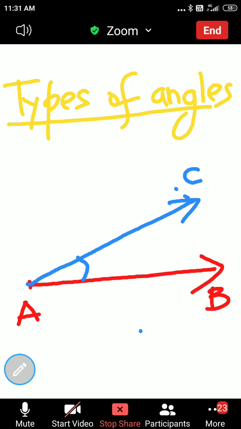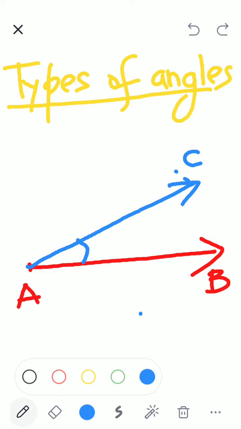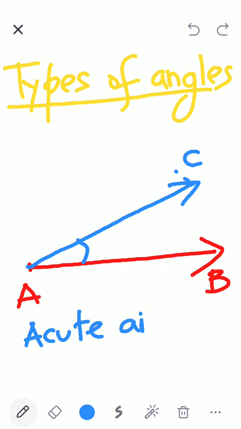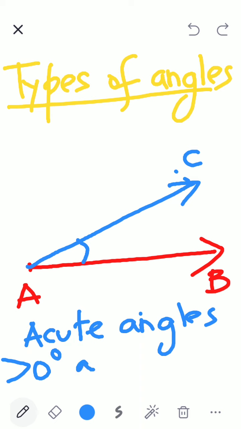Okay. So these angles are called acute angles. Acute angles are greater than 0 degrees and less than 90 degrees. Write down, children. Acute angles are greater than 0 degrees and less than 90 degrees. Now let me change this.